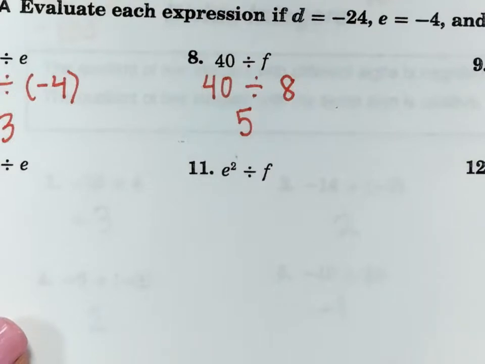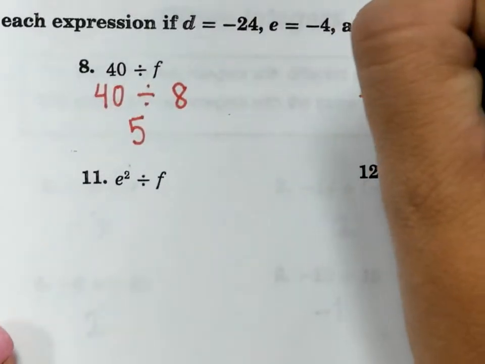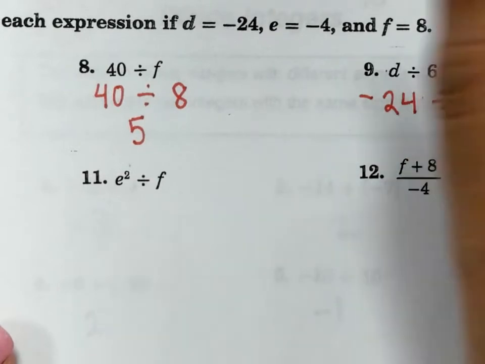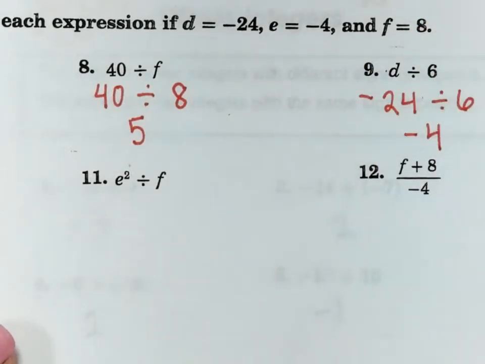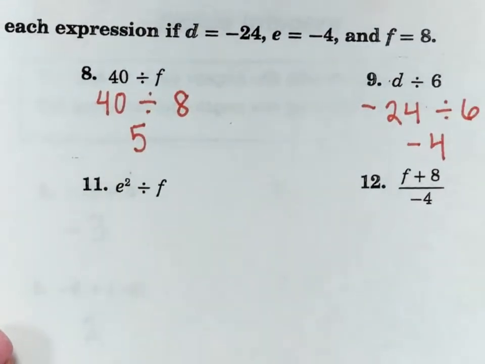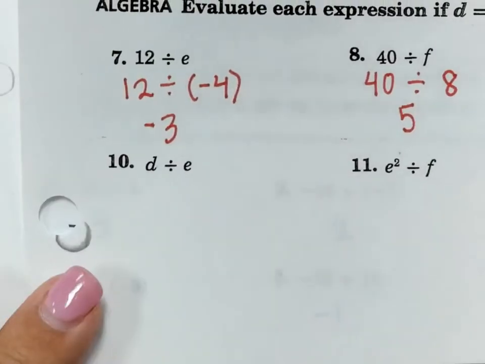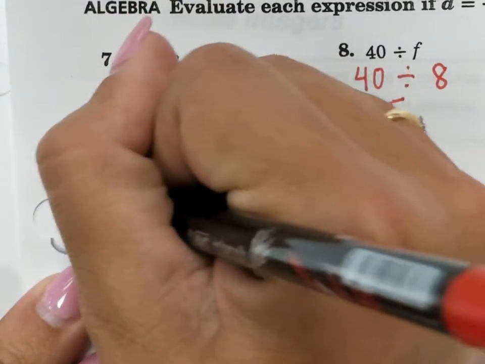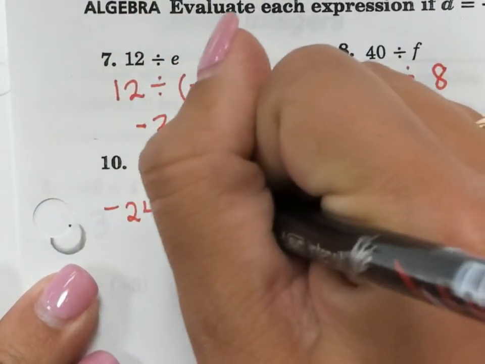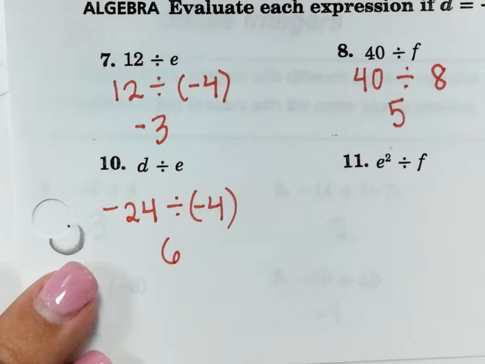Question on what? Okay. Number 9, I've got d divided by 6. d is negative 24. So negative 24 divided by 6 gives me what? Negative 4. Number 10, d divided by e. So negative 24 divided by negative 4, which gives me what, Henry? Positive 6. Yes.